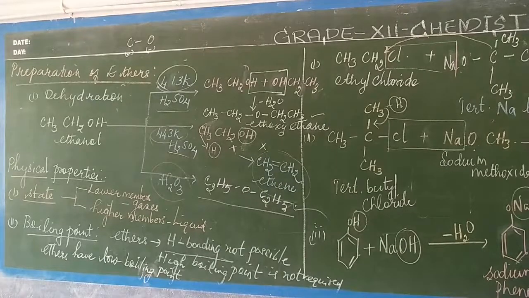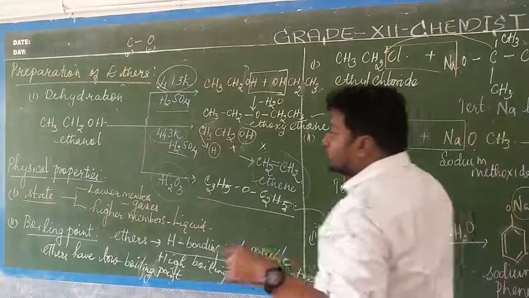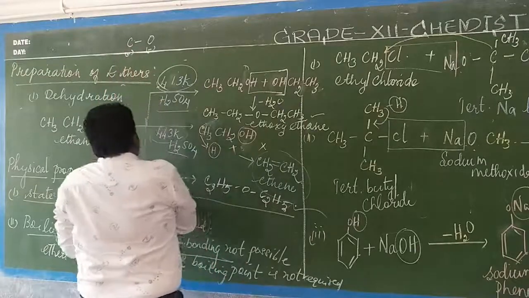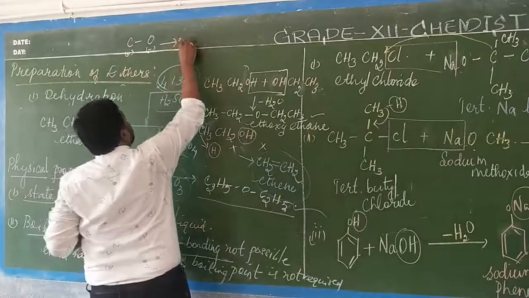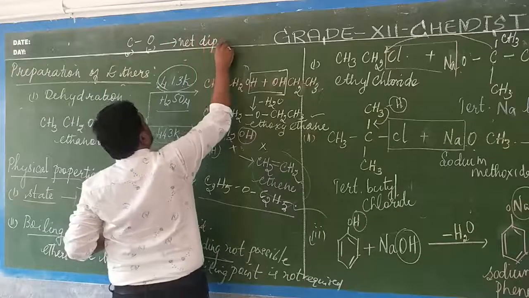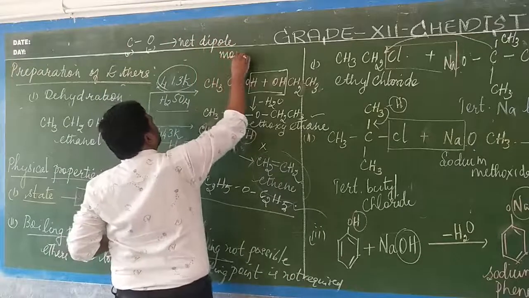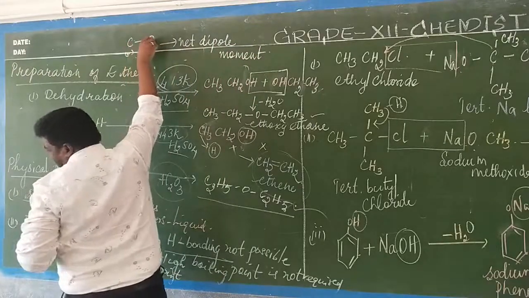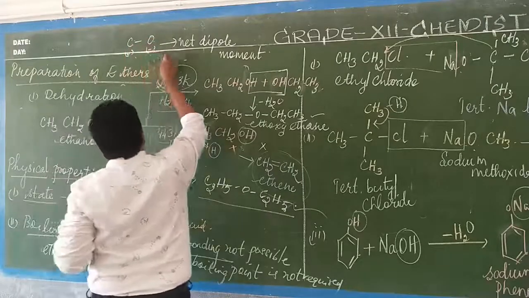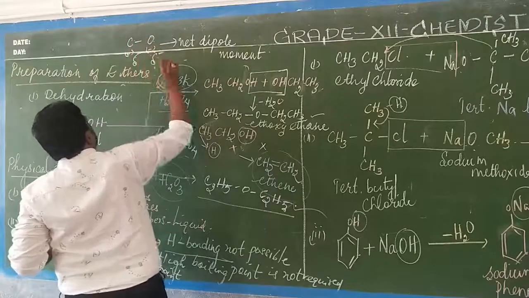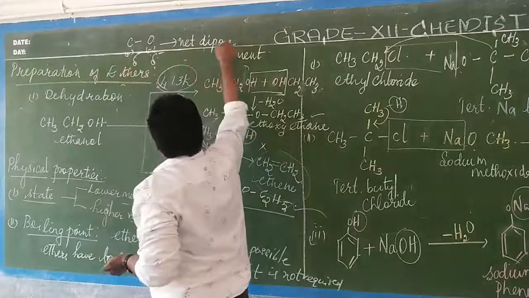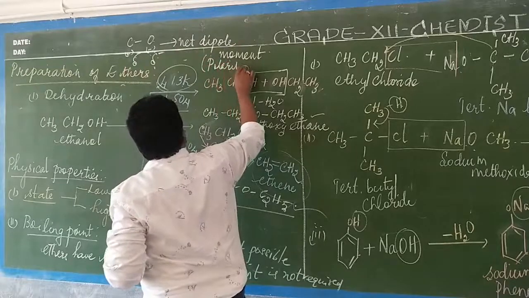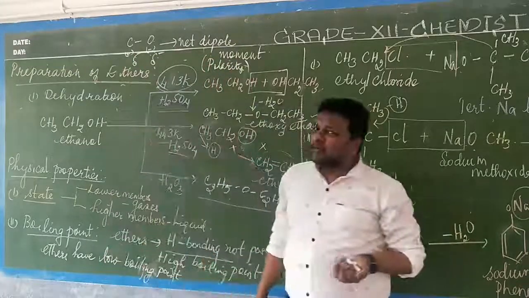The reason for this net dipole moment is the distribution of partial negative charges between the carbon and the oxygen, and as a result the ethers possess a net dipole moment. The distribution of the electronegativities, the partial electronegativities between carbon and oxygen, results in a net dipole moment. When there is a dipole moment, it exhibits polarity. Keep that in mind.